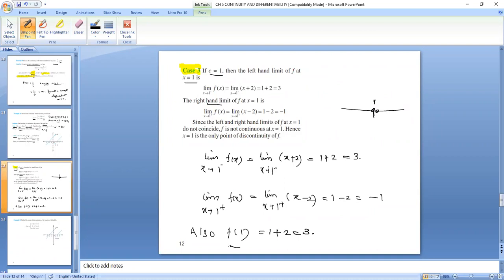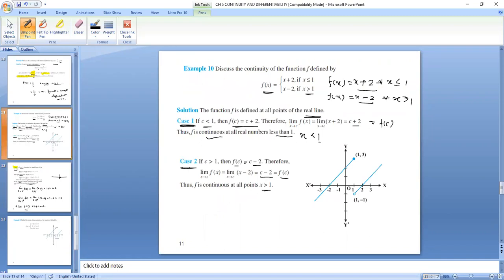We have also calculated the value of the function, but we can only check from these two limits that the left hand limit and right hand limit are not the same. So the function is not continuous at x is equal to 1. Since the left and right hand limits of a function at x is equal to 1 do not coincide, the function f is not continuous at x is equal to 1, hence x is equal to 1 is the only point of discontinuity.